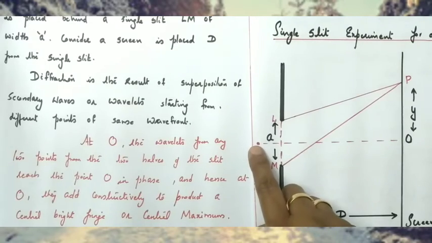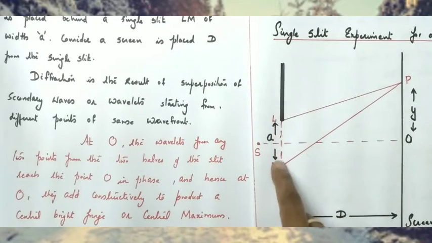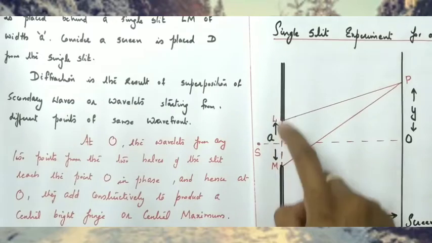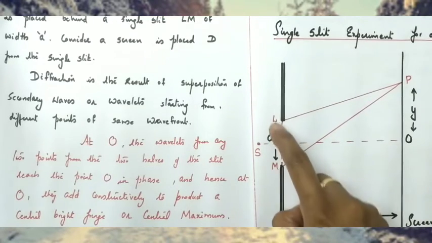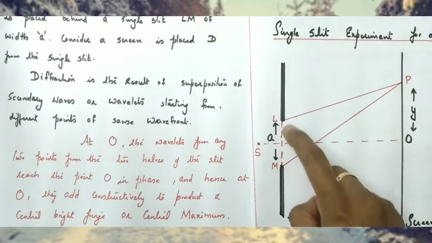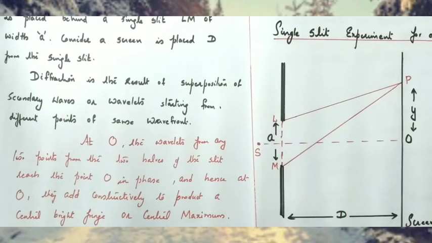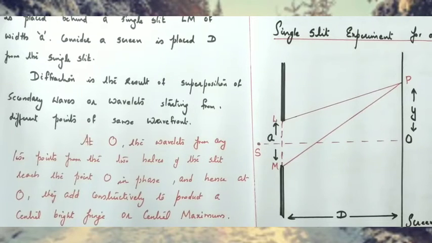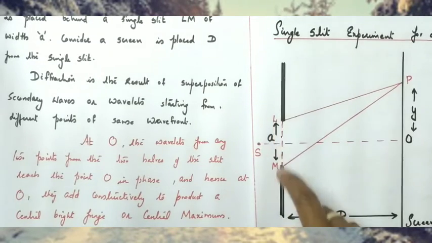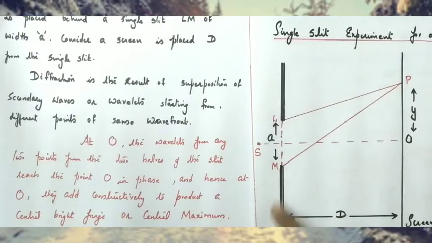So here this is the source, around it there is a wavefront. Okay, so on the wavefront there are a number of points and a number of wavelets can also be drawn, and the superposition of the wavelets corresponds to the diffraction pattern. So the diffraction pattern is due to the superposition of wavelets from different portions of the wavefront. Okay, that is the cause of diffraction.